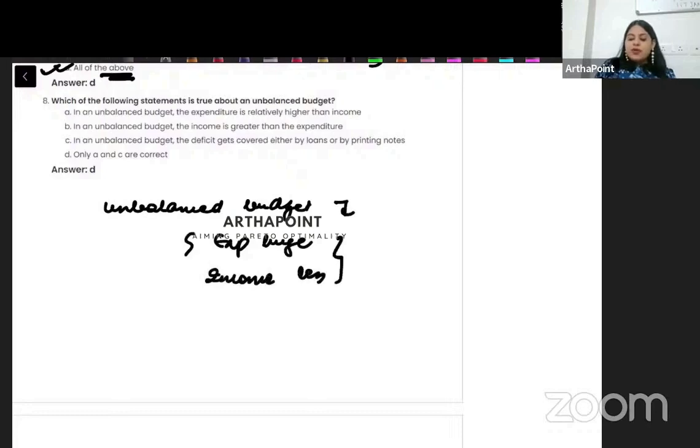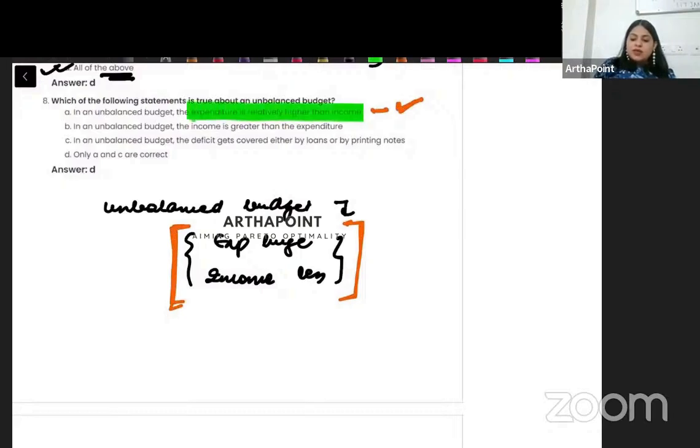This can usually happen during the period of COVID, beta. During COVID it can happen that expenditure is very high and income is quite low. So during that period you can have an unbalanced budget. Okay, so this is correct.